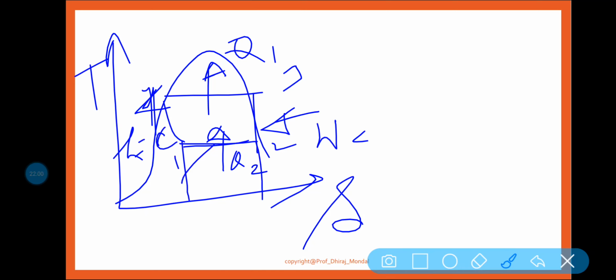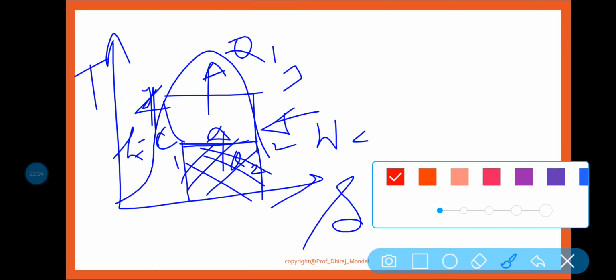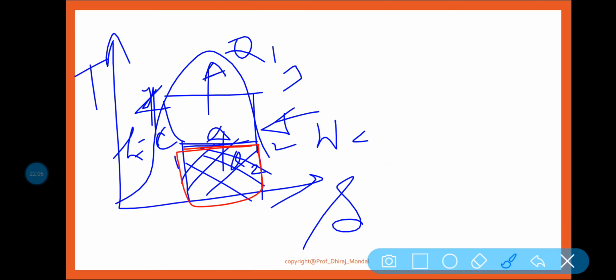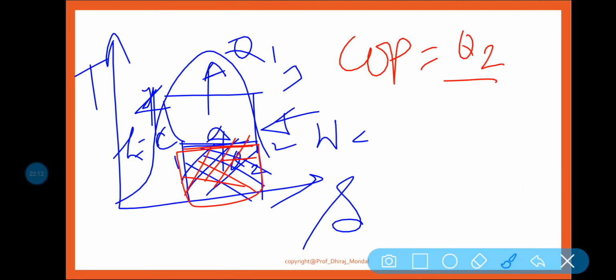Now this is the refrigeration effect. So COP is equal to Q2 by WC, the work done. Now if I am talking about the enthalpy, then refrigeration effect Q2 is equal to what?